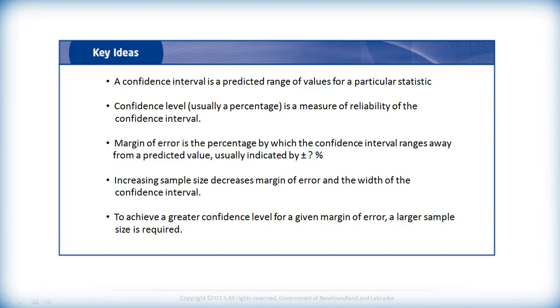Okay, so a confidence interval is a predicted range of values for a particular statistic. Confidence level is the reliability of the confidence interval. Your margin of error is sort of the half of the width of your interval, so plus or minus whatever. Increasing sample size can decrease the margin of error, or it can increase the confidence level, depending on which of the other two we want to hold constant.